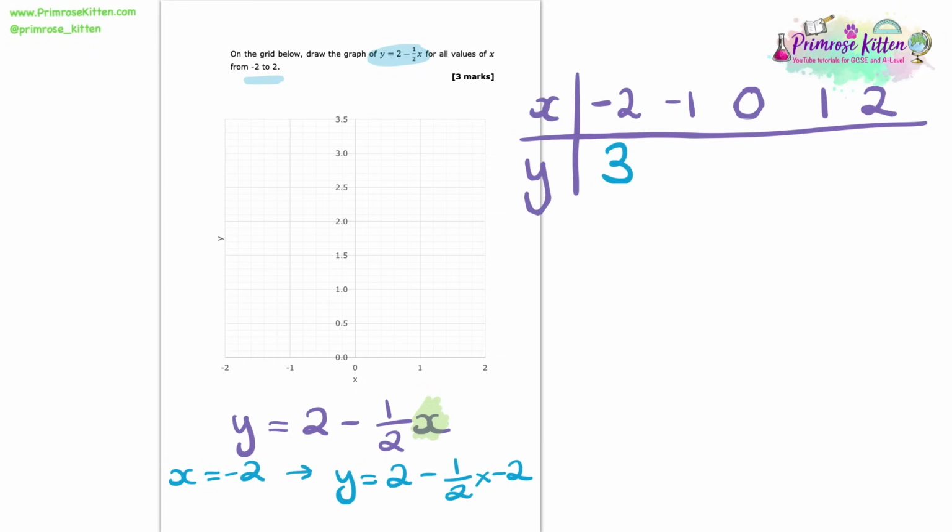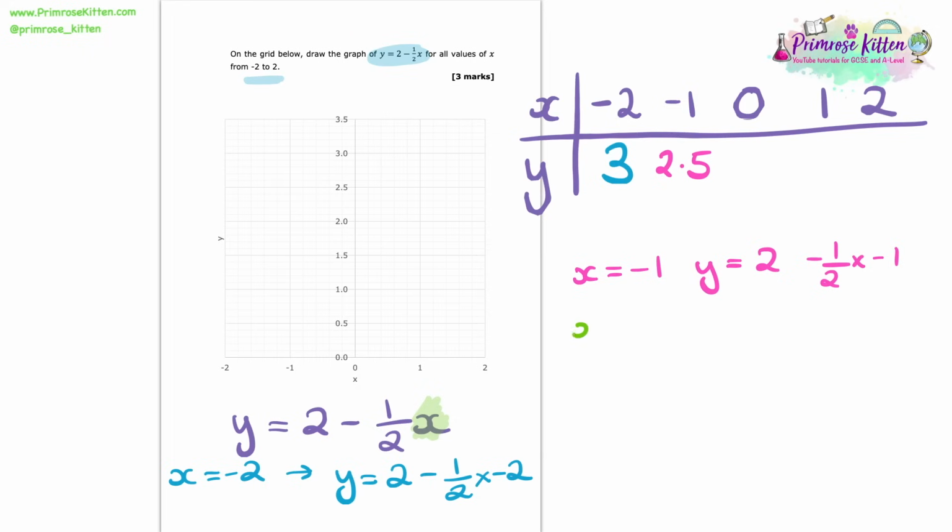Now I'm going to do exactly the same thing with the other values. So let's now have a go when x equals -1. In this case, we have y equals 2 minus a half times -1, and that ends up giving us y equals 2.5.